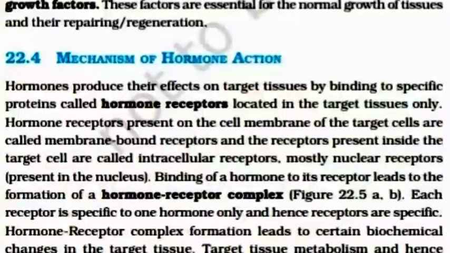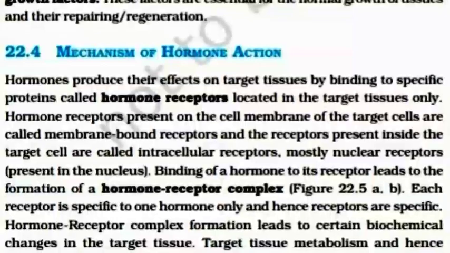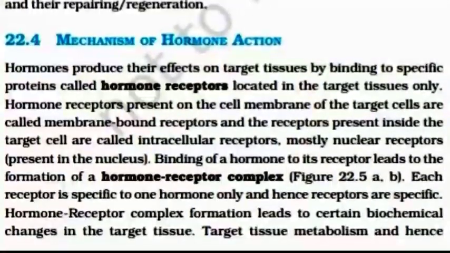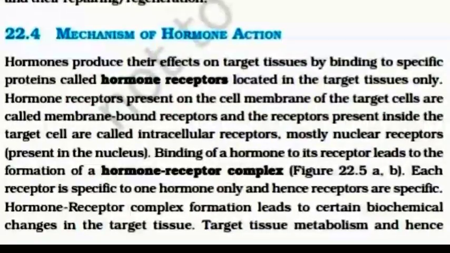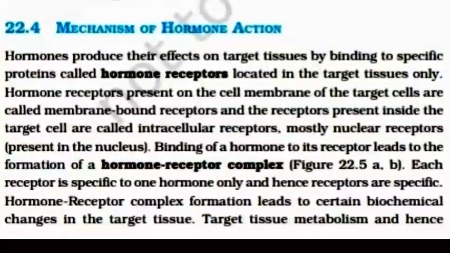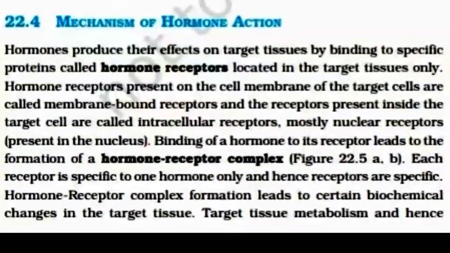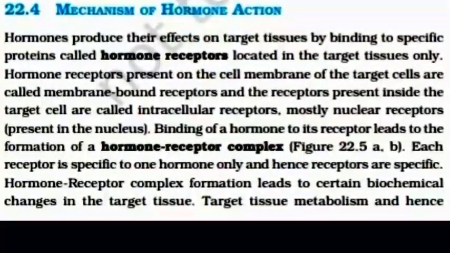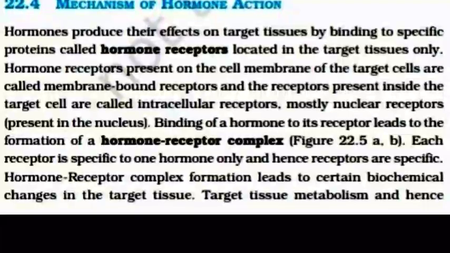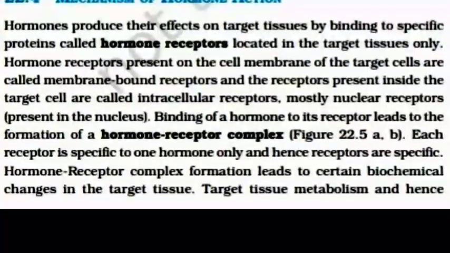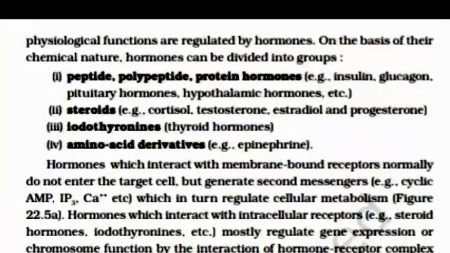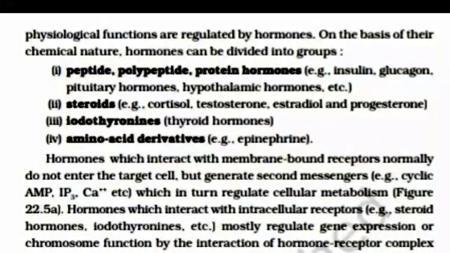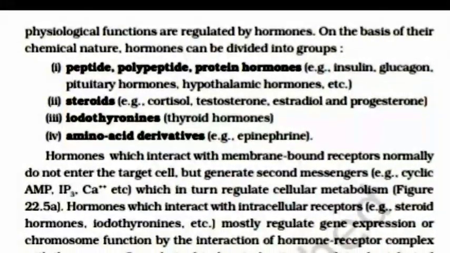Binding of a hormone to its receptor leads to formation of hormone-receptor complex. Each receptor is specific to one hormone only, and hence receptors are specific. Hormone-receptor complex formation leads to certain biochemical changes in the target tissue metabolism, and hence physiological functions are regulated by hormones.